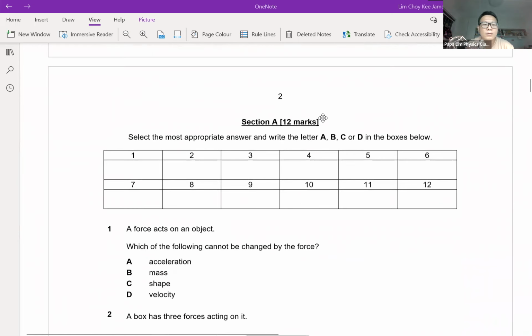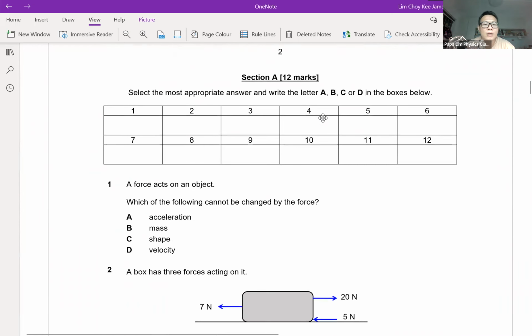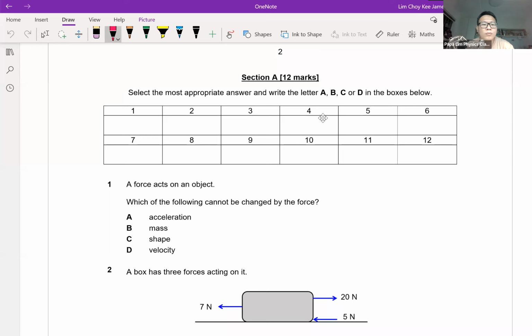Question 1, effect of forces. Generally, as we always remind students, when a force is applied, we are looking at the object changing its speed, getting slower, or even reducing its speed. So there will definitely be acceleration when the force is applied. Even if I reduce the acceleration to 0, that is also a change.